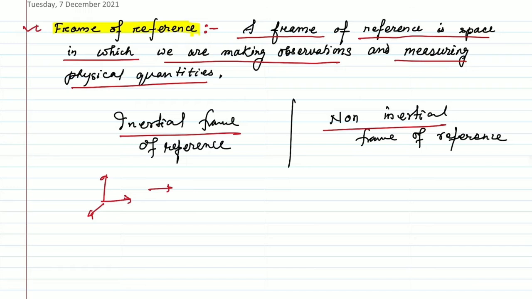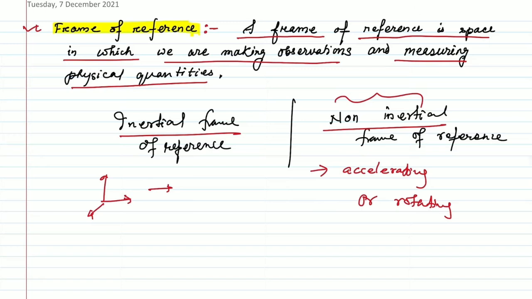That is, it is not only moving with constant velocity, it is accelerating or rotating. If it is rotating or accelerating, then that frame of reference is called a non-inertial frame. So I hope you have understood this.